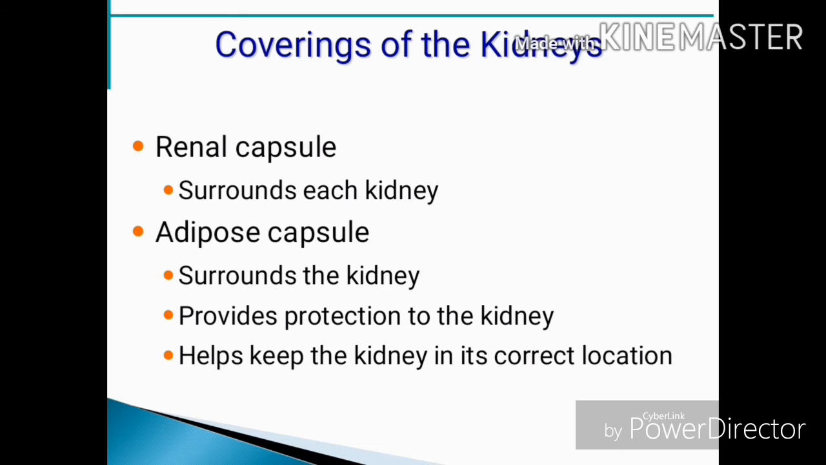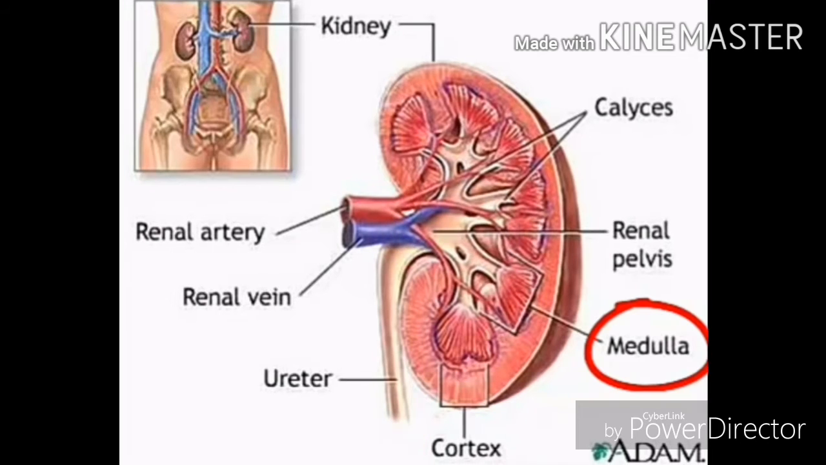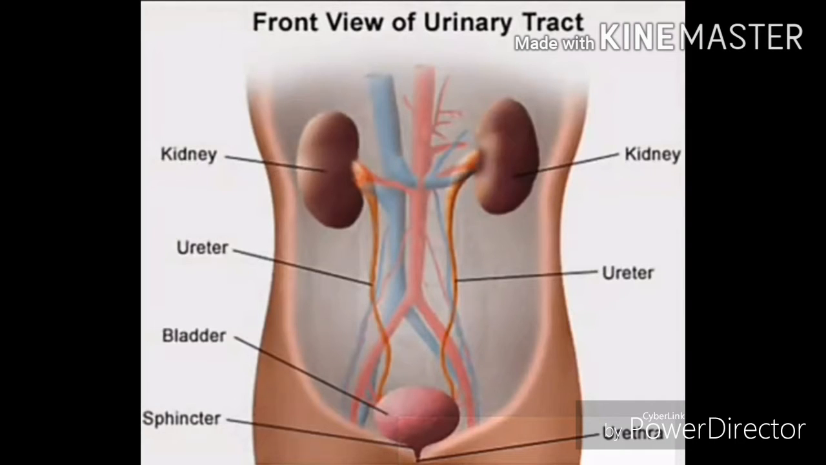The kidneys are surrounded by the renal capsule and the adipose capsule. The adipose capsule provides protection to the kidney, and it helps keep the kidney in its correct location. These are the regions of the kidney. This is the renal cortex, which is found in the outer region. The renal medulla is found inside the cortex, and the renal pelvis is the inner collecting tube. The kidneys have an intensive blood supply via the renal arteries, which leave the kidney via the ureters.